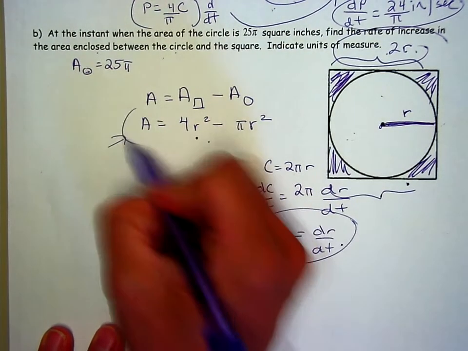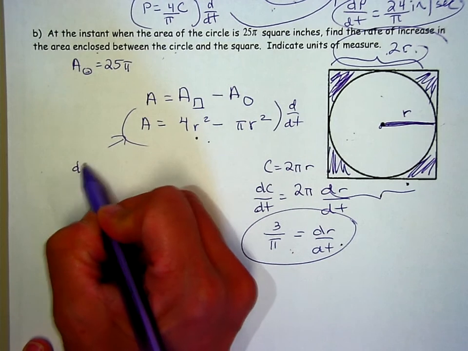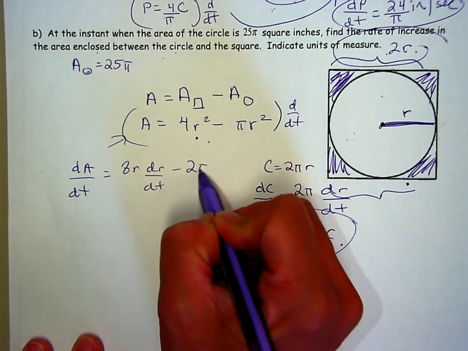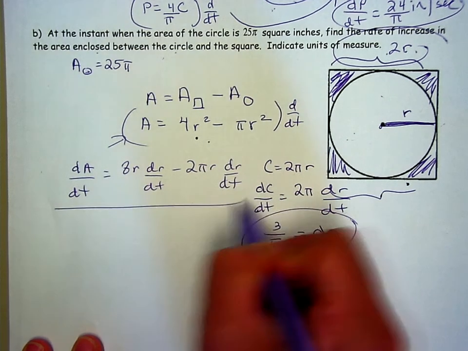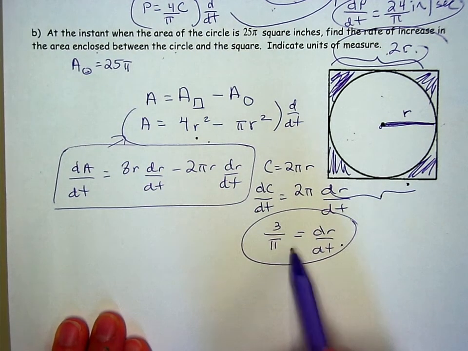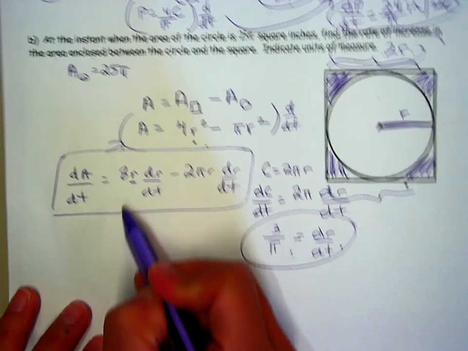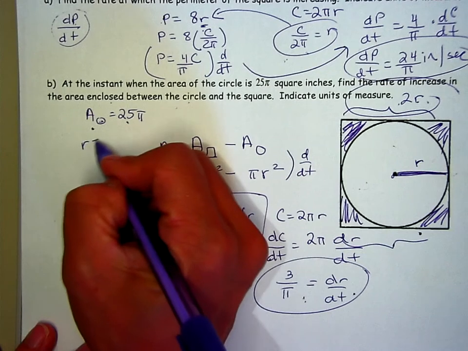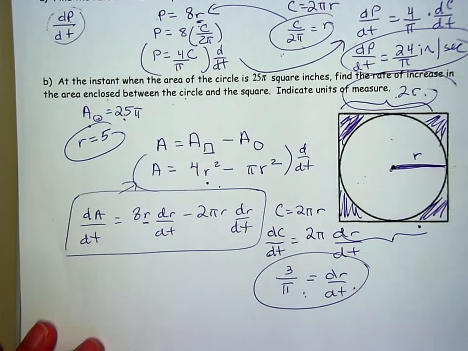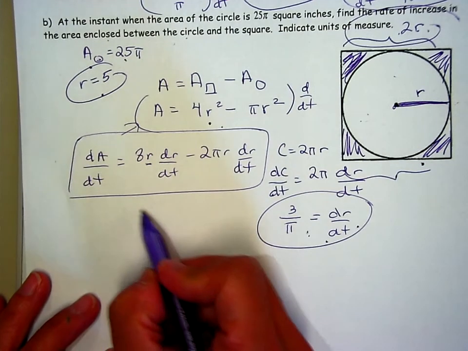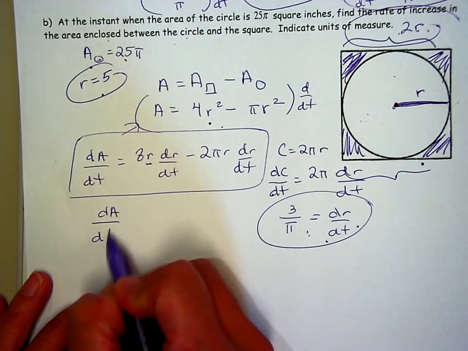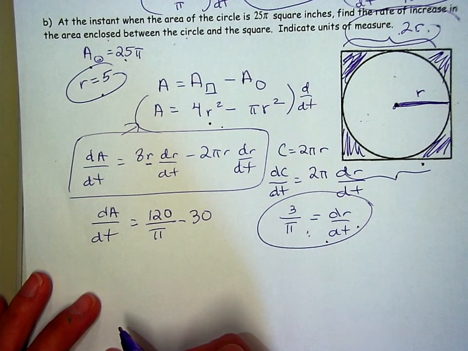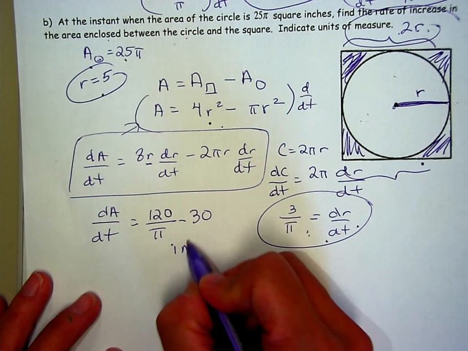So I'm going to take this derivative with respect to t. dA/dt equals 8r dr/dt minus 2 pi r dr/dt. There's my derivative. Plug and chug. You have dr/dt. Your r is going to come from the fact that I want the area of the circle to be exactly 25 pi, which would imply that your r is 5 at that moment in time. There's my r, there's your dr/dt. Plug and chug. This is no calculator, so leave answers exact. You get 120 over pi minus 30. Units are inches squared per second.